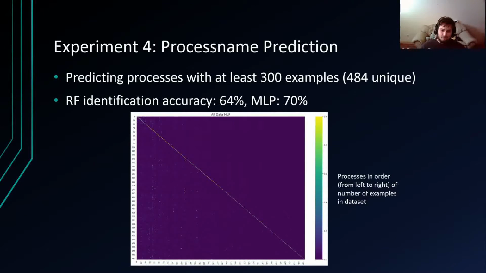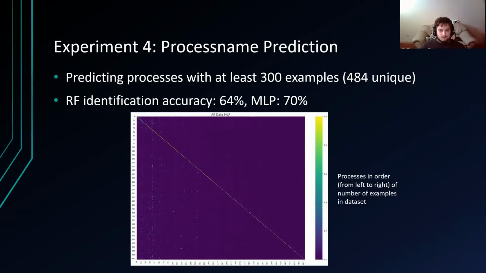At the bottom, we have the confusion matrix, where the processes are ordered from left to right based on the number of examples in the data set. So at the top left, we have processes with many examples, and at the bottom right, fewer examples, going down to about 300. These processes have a stronger diagonal up here near the top left with more examples, and it gets weaker as we get to fewer. However, there are still some processes with as few as 300 examples that are being accurately identified with over 480 competing processes.